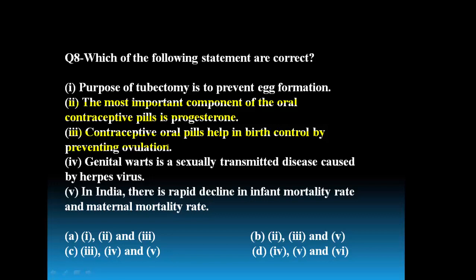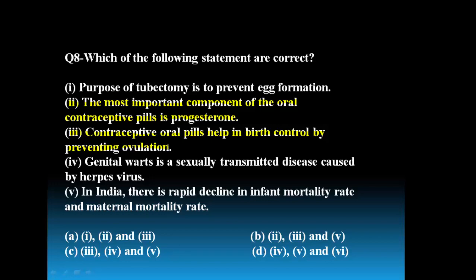That process is nothing but ovulation. But in a female who is taking the oral pill, the ovulation process is altered. This is also right.